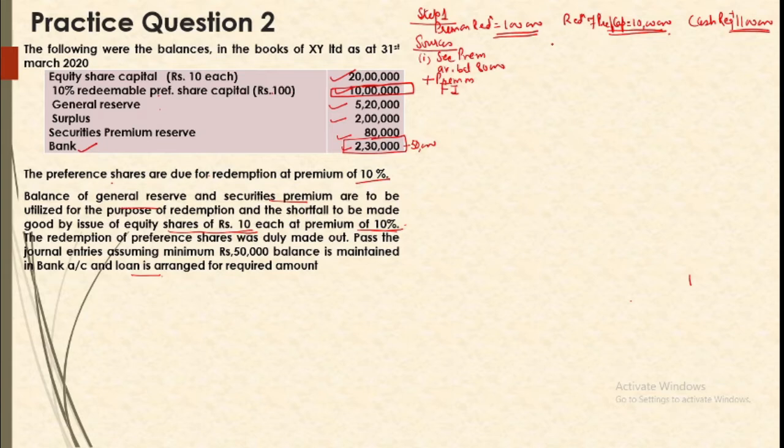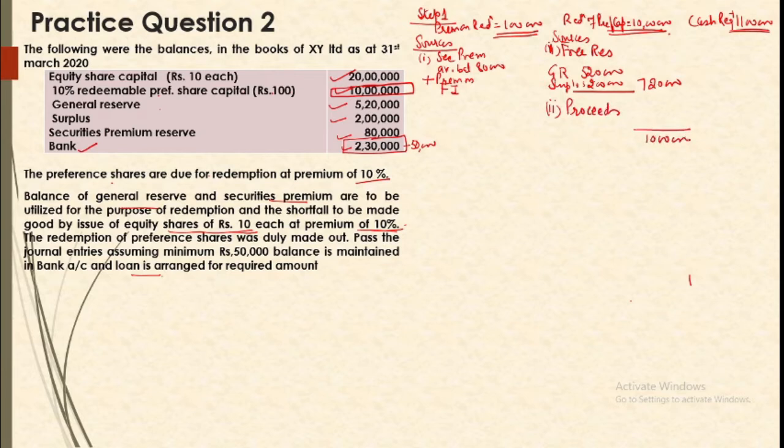Okay, so herein our first source will be free reserves. Our free reserves are general reserve 5,20,000 and surplus is 2 lakh. It means our free reserves are 7,20,000. Alright, and this also implies that our proceeds should be how much?